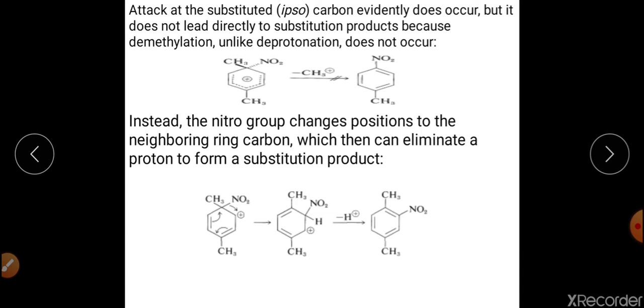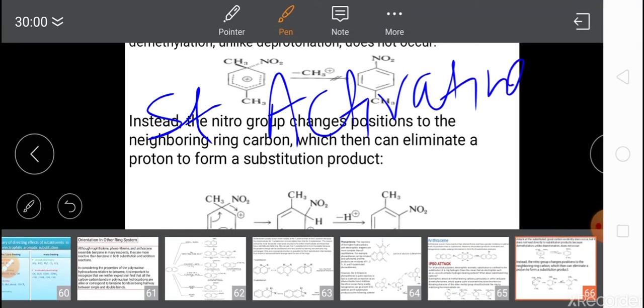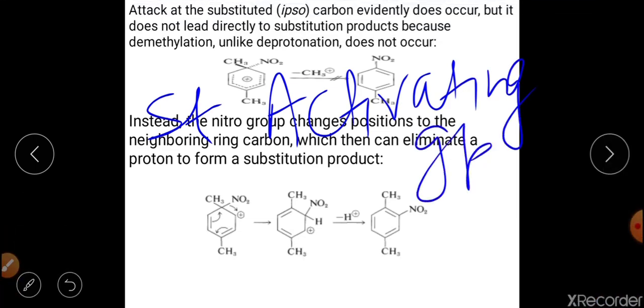Generally, for ipso substitution, there are two requirements. And what are these two requirements? The requirement is a strongly activating group. It must be present in the aromatic system, right? Meaning that it will strongly activate the ring for the reaction.